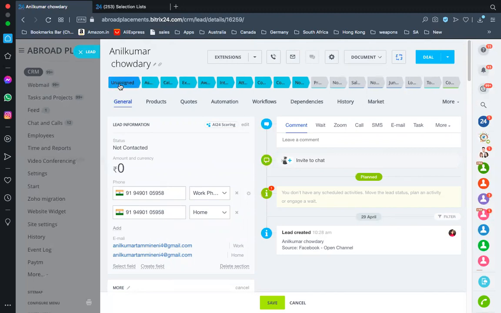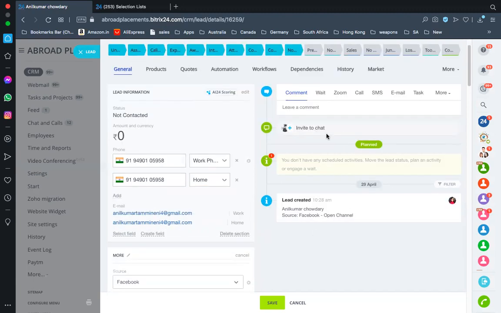The reason is that we have set an automation in such a way that a lead is assigned to you, and if you're not going to do a call for 1 hour, automatically the lead goes to another person. So don't try to move the lead to assigned before making the call, because if you put it to assigned, it will wait for 1-2 hours and see if there is any activity over here.